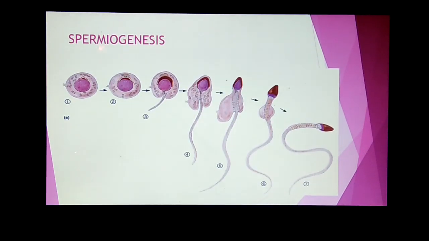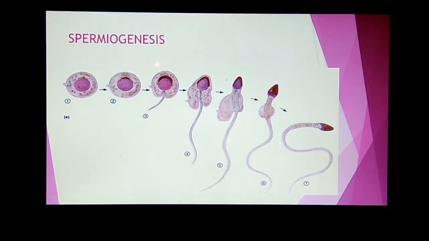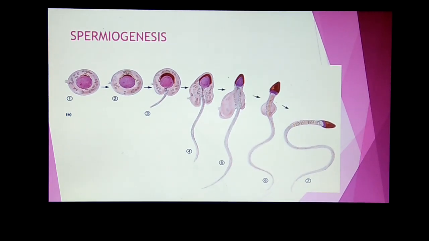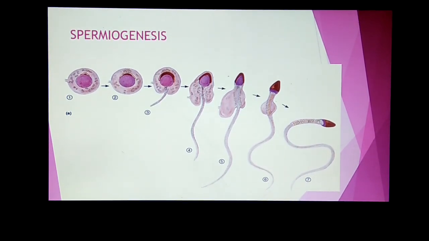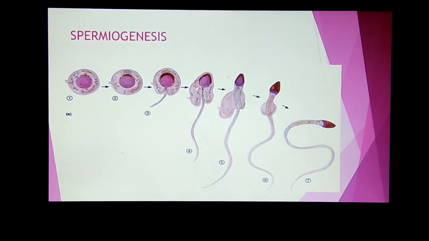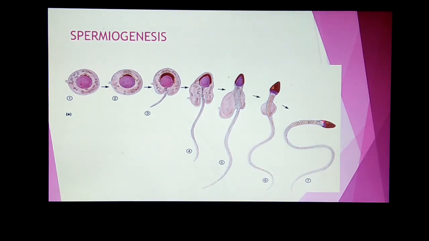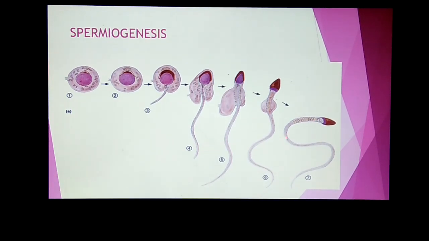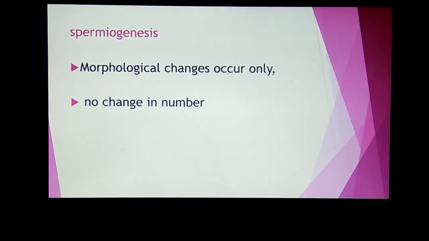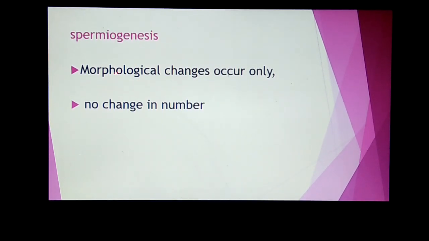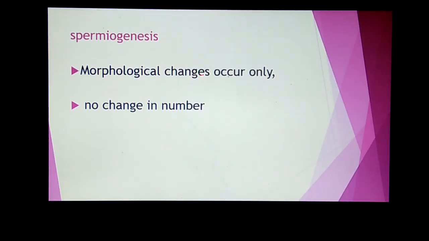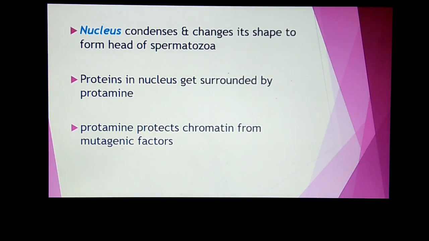Now spermiogenesis is the next phase of spermatogenesis. It includes all the morphological changes which occur while changing a sperm from a rounded spermatid to an elongated spear-shaped sperm. So spermiogenesis includes only the morphological changes. No changes in number of chromosomes occur.